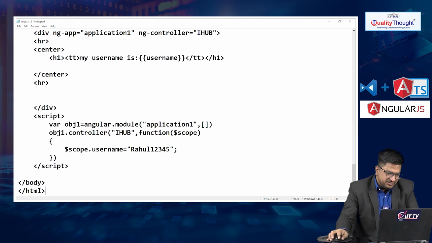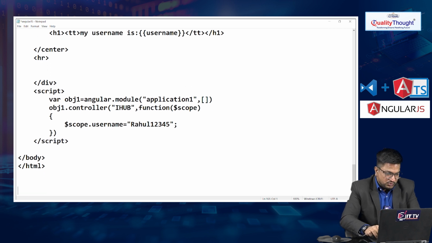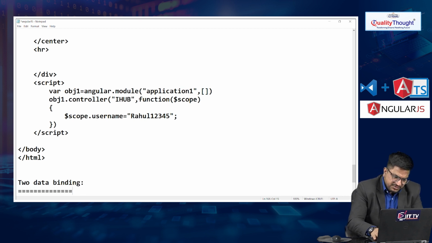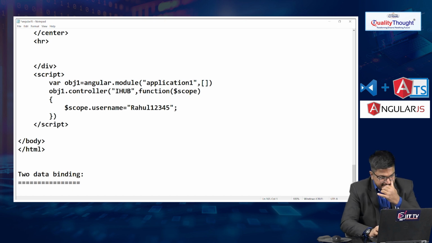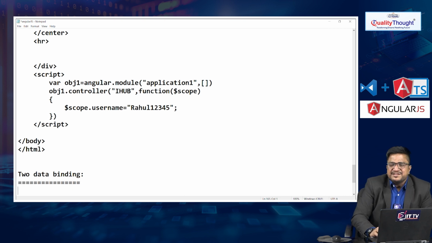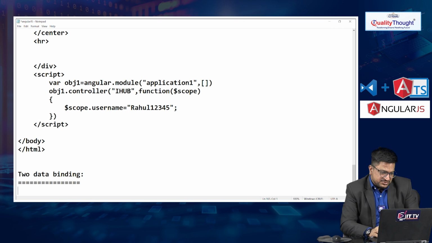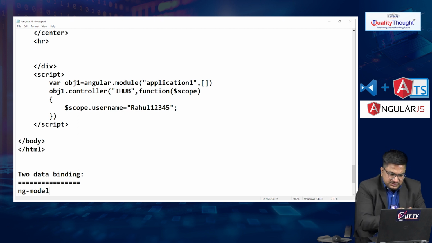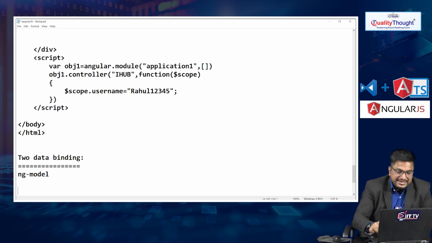Now let me give you another example: two-way data binding. If you want to perform two-way data binding, we have one directive in AngularJS. What is the name of the directive? ng-model. Using ng-model we can perform two-way data binding.